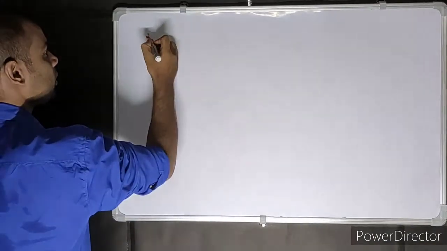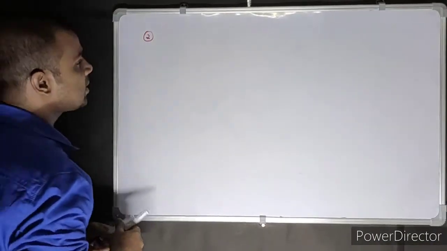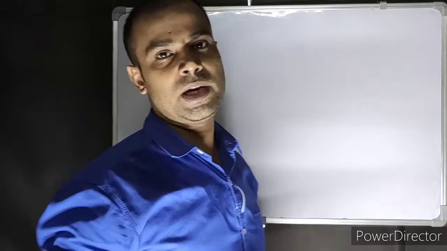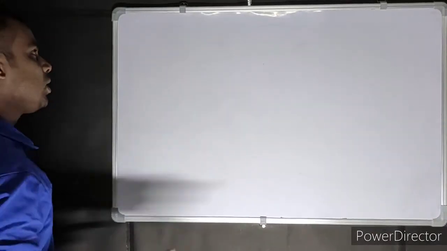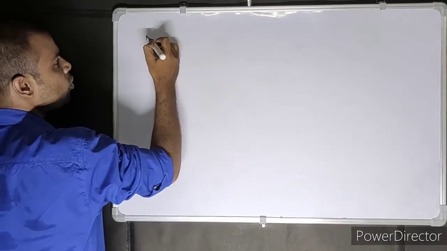Let's start with the second question, students. The second question is saying, write which is a terminating decimal. Now, before doing the second question, I want you to write this note.